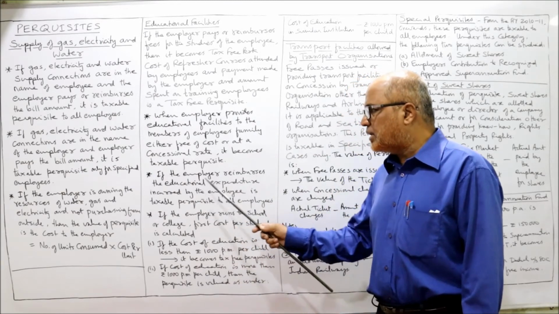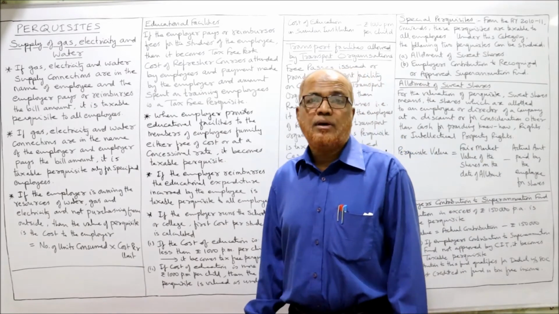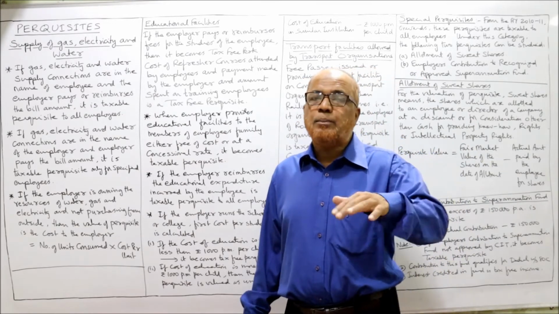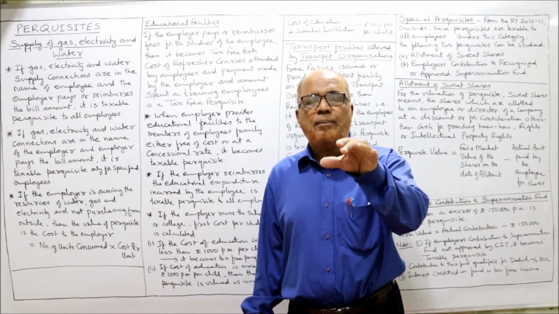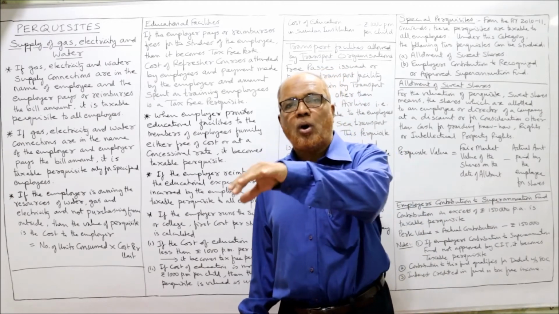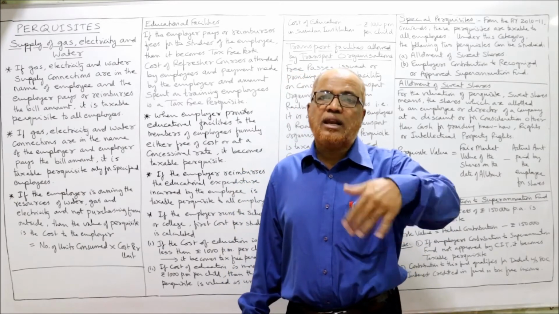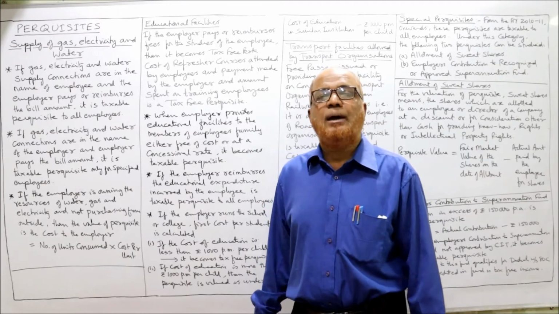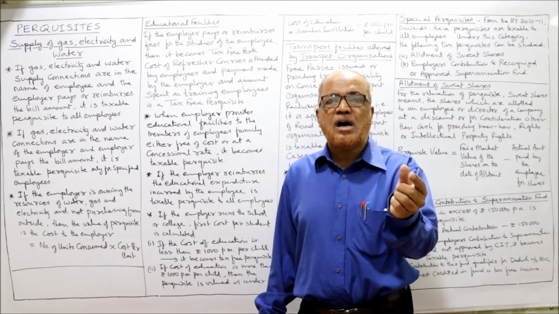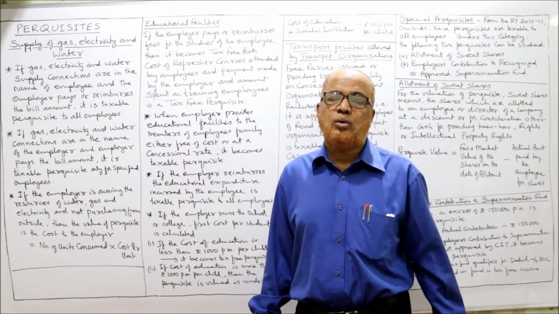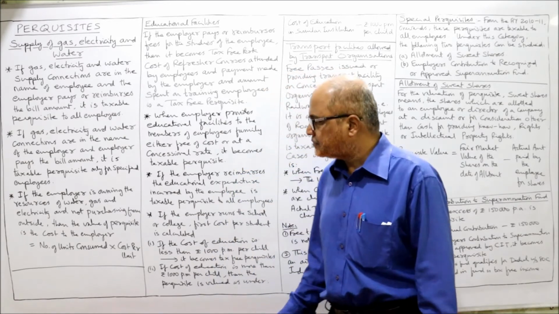If the employer reimburses the educational expenditure incurred by the employee, it is a taxable perquisite to all employees. Reimbursement is different from providing the services. Reimbursement means, first of all, the expenditure is paid by the employee himself from his own pocket. Later on, that amount is repaid by the employer to the employee. That is called reimbursement. So if college or school fees are reimbursed by the employer to the employee, then it will become a taxable perquisite to all the employees.